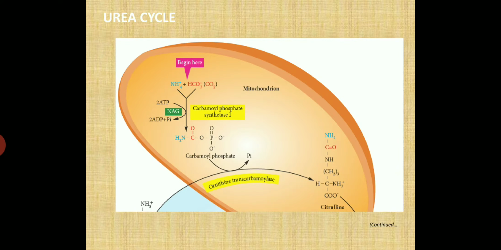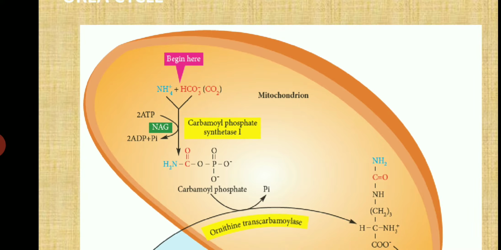Here this reaction is shown. Carbamyl phosphate synthase is required in this reaction. Ammonia combines with carbon dioxide in the presence of the enzyme carbamyl phosphate synthase 1 to form carbamyl phosphate. 2 ATPs are converted to 2 ADP and N-acetyl glutamate is required here.